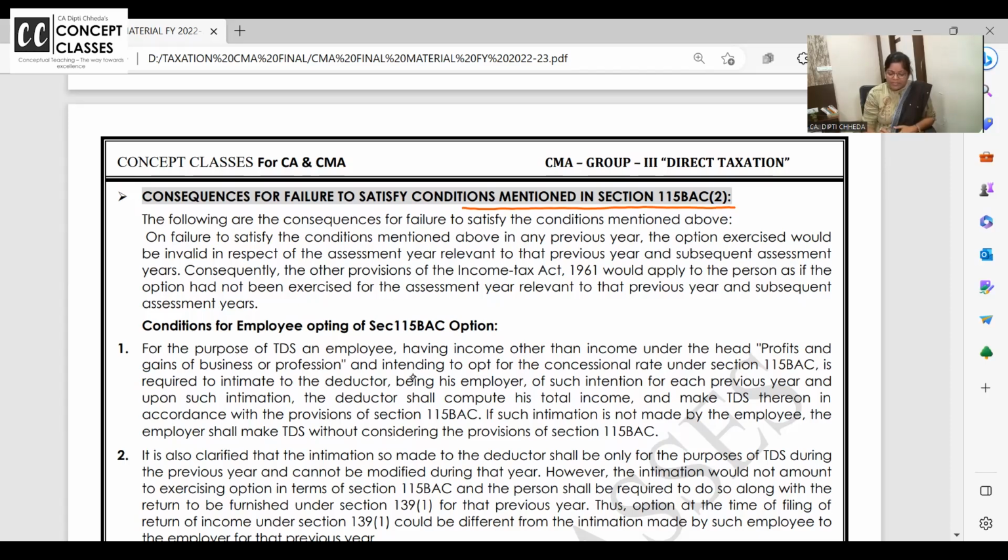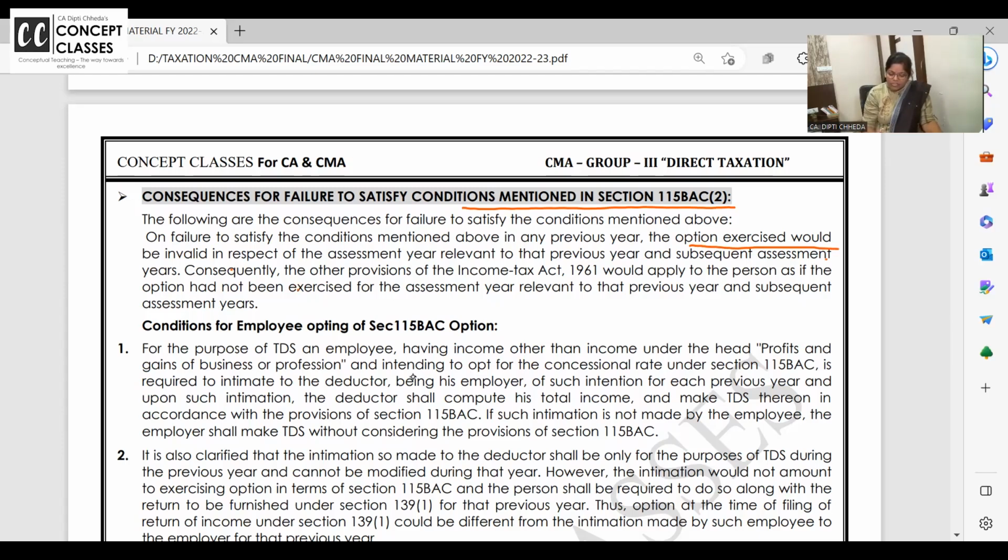So following are the consequences for failure to satisfy conditions. On failure to satisfy the conditions mentioned above in any previous year, the option exercised would be invalid in respect of the assessment year relevant to that previous year and subsequent years. So this option of the new tax regime is not applicable because you have not fulfilled the condition.